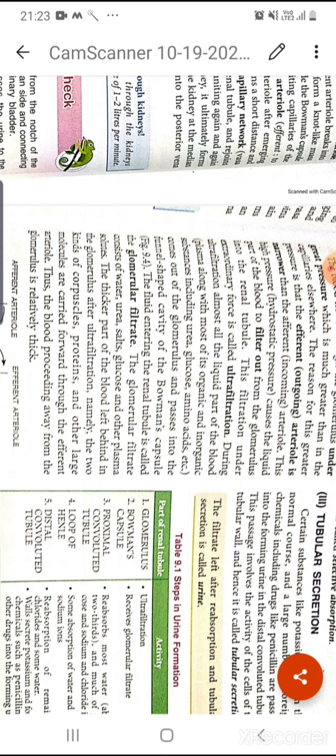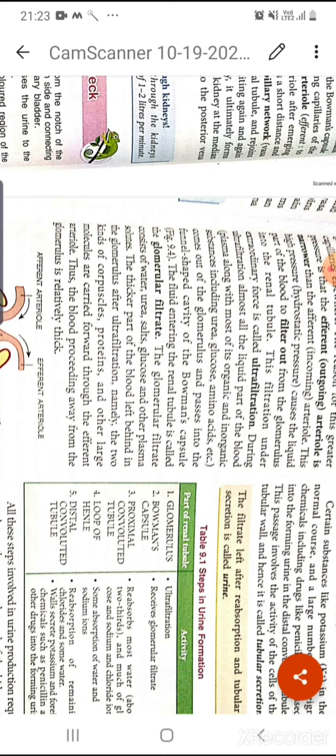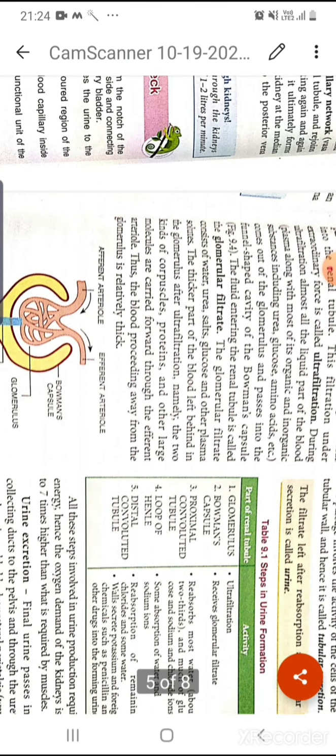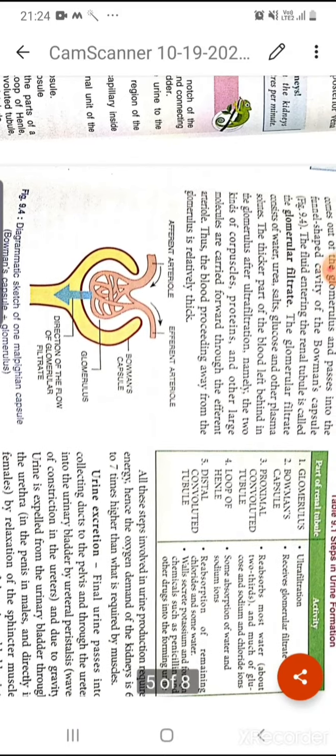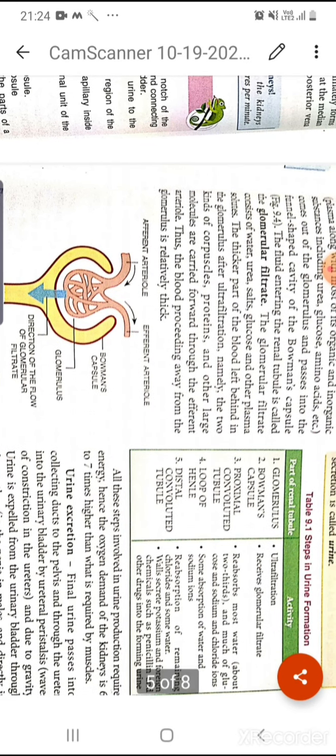Okay, so during this ultrafiltration process, almost all the liquid part of the blood, the plasma, along with some organic and inorganic substances like glucose, urea, and some ions, comes out from the glomerulus and passes into the funnel shaped cavity, the Bowman's capsule. The fluid formed after the ultrafiltration is known as glomerular filtrate. Okay, glomerular filtrate. This diagram, figure number 9.4, you need to practice, and it is also important for the diagram question.